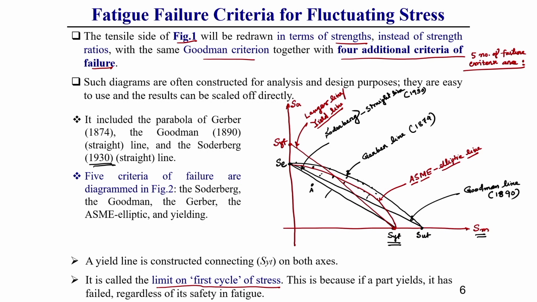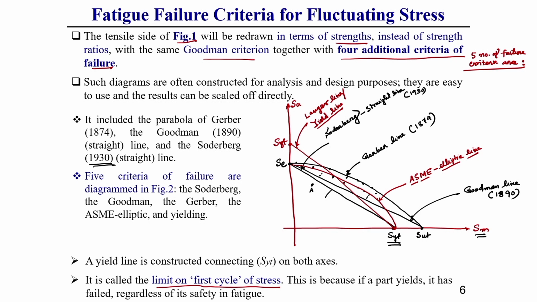Once a body has a stress value which is more than the yield stress value, that means once a body yields, then it has failed. Here the fatigue safety issue is not taken into account. You should keep this in mind.